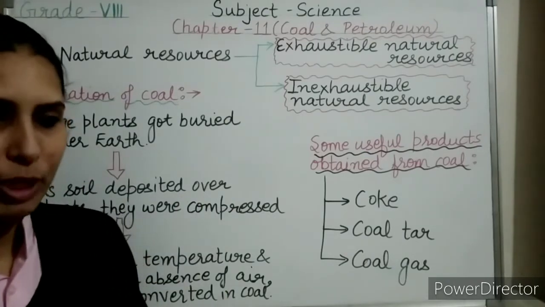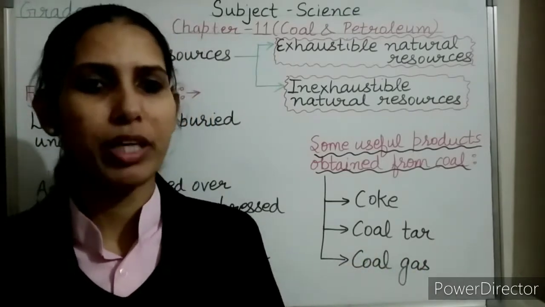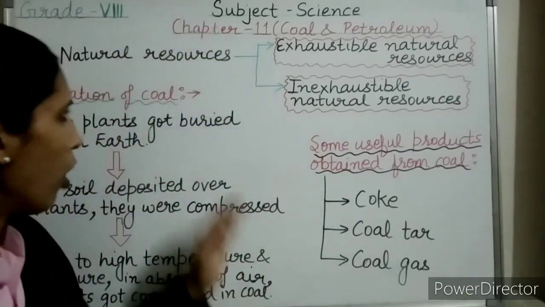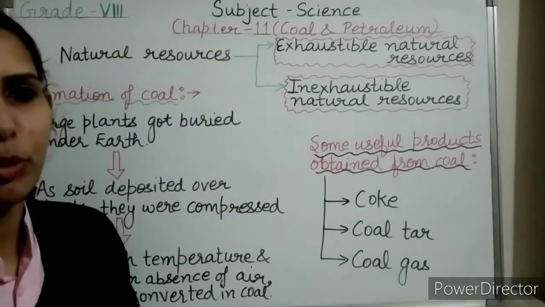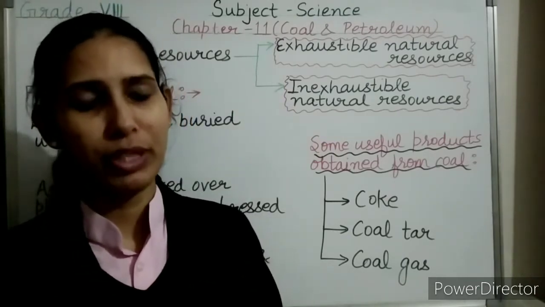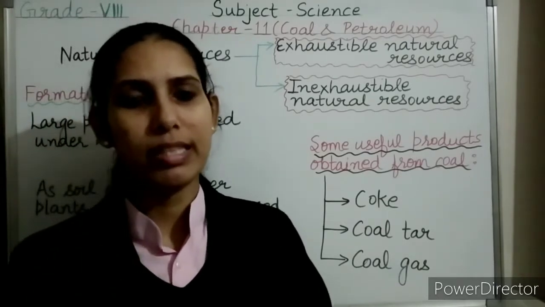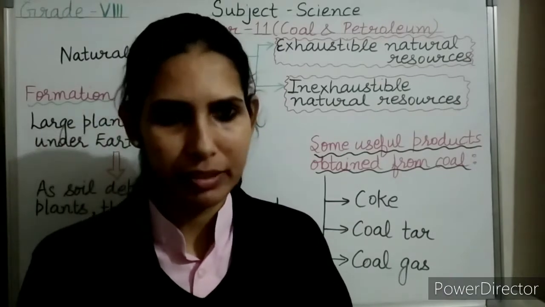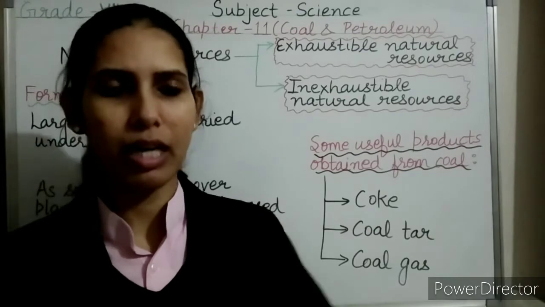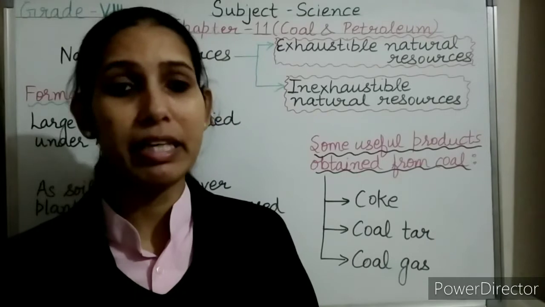Because coal has formed from the remains of dead plants, it is known as a fossil fuel. After understanding how coal was formed, now let's discuss the uses of coal. Coal is a very good source of heat energy. Coal is a dark black combustible material. Combustible material means the substance which burns readily. It is a dark black combustible substance which on burning gives heat.